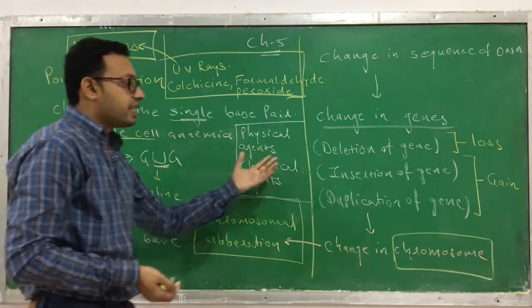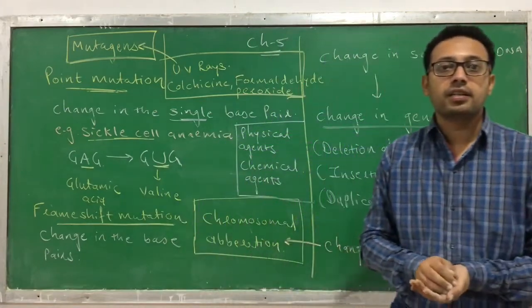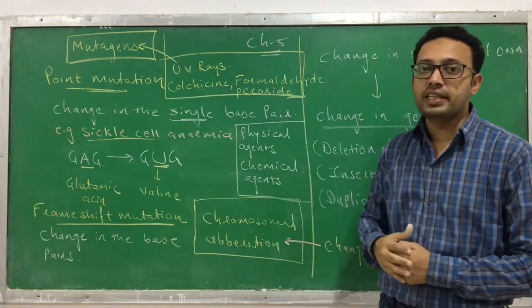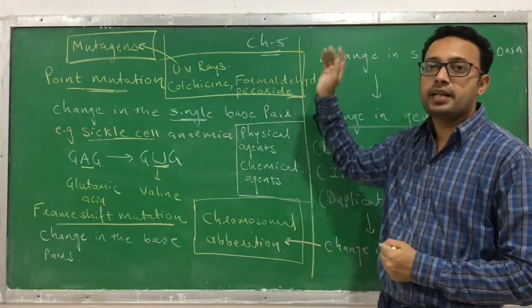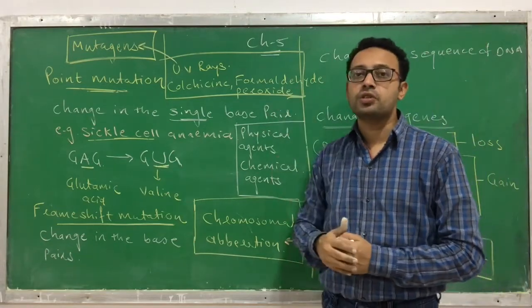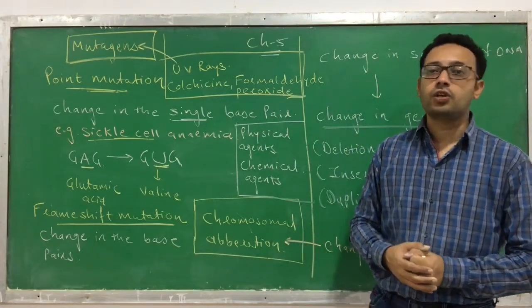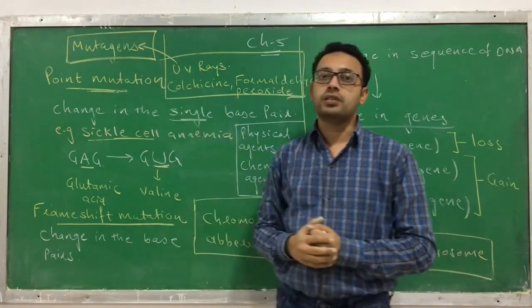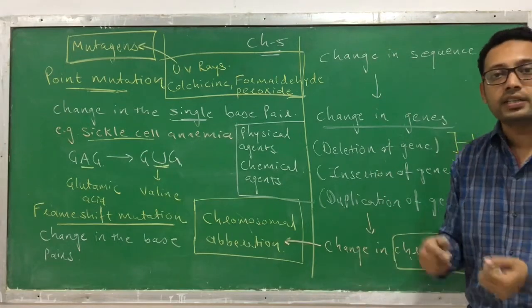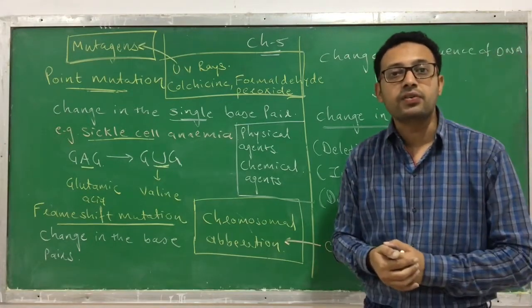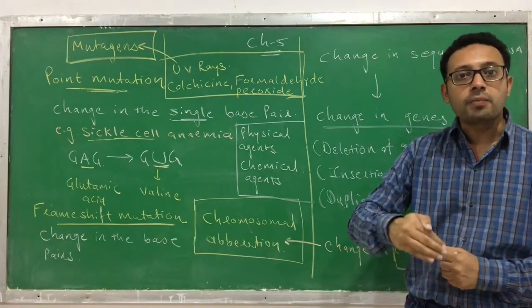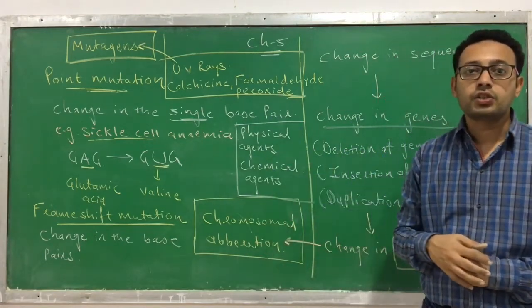So physical and chemical agents both can cause mutations. UV rays is a physical agent; colchicine, formaldehyde, peroxides, nitrous oxide are chemicals which can cause mutations, and those substances which can cause mutations we call mutagens. Usually these chromosomal aberrations are found in the cancer cell. Due to this mutation or chromosomal aberration, the normal cell becomes a cancerous cell. So it is dangerous.